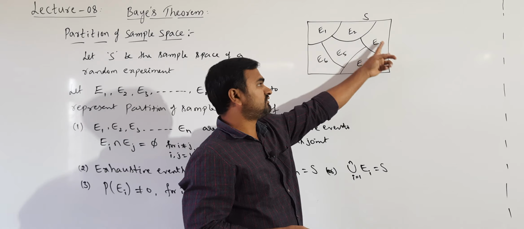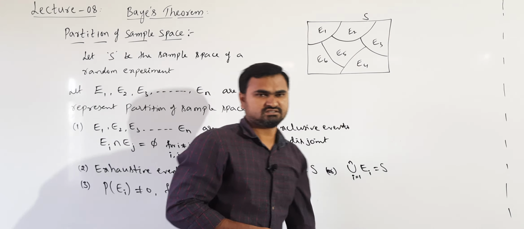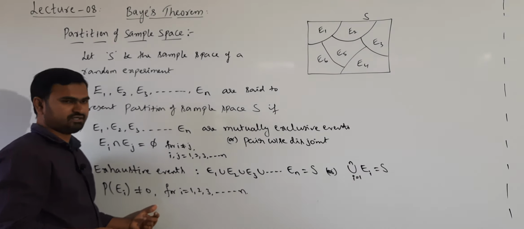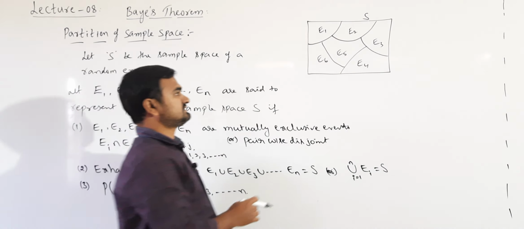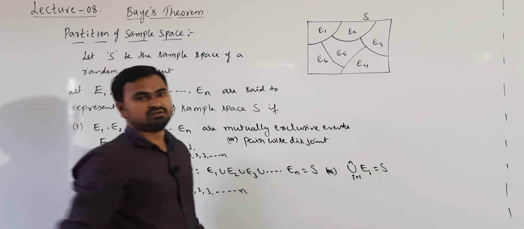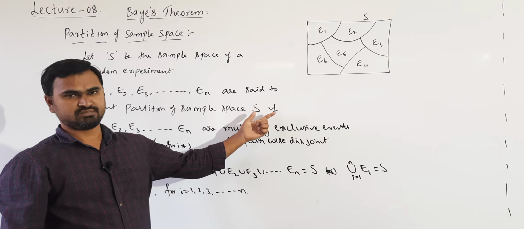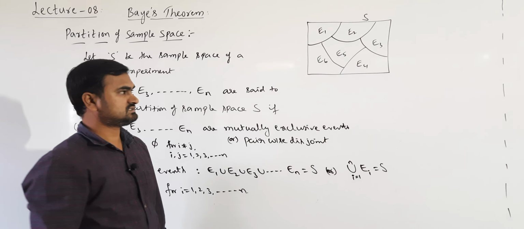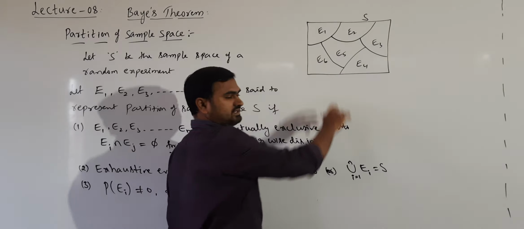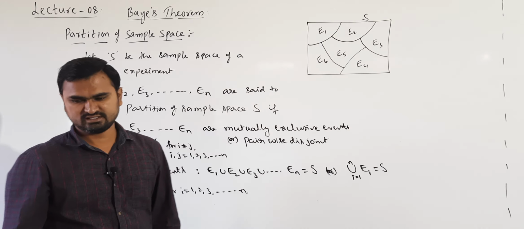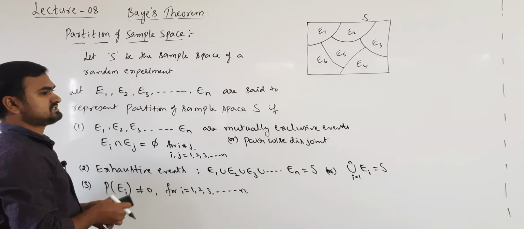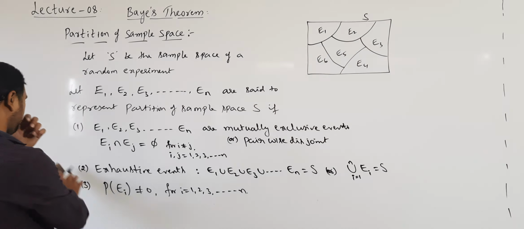And the probability of occurrence of any of the events is non-zero, since the event should occur. When these three conditions are satisfied, the events represent the partition of the sample space. Diagrammatically, no common elements, and combining all we get the sample space. Let us see some numerical examples to better understand this partition of sample space.